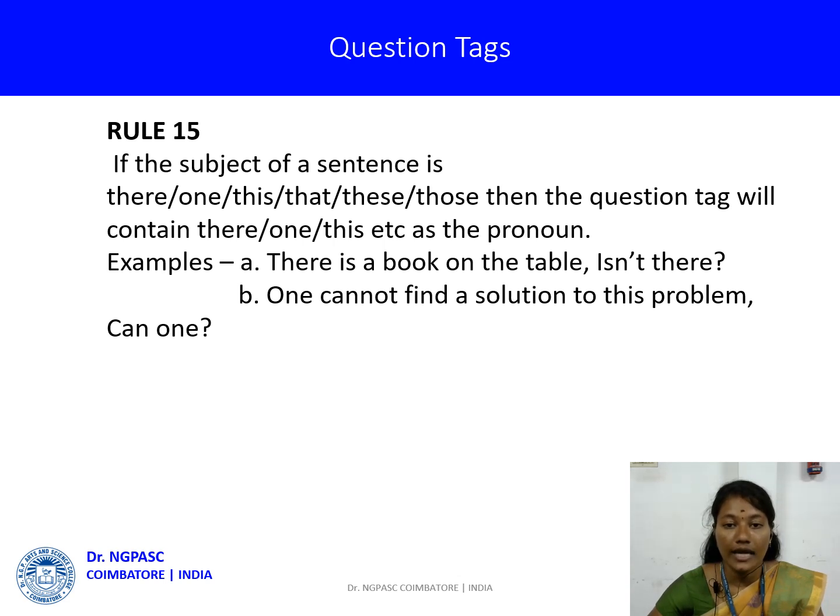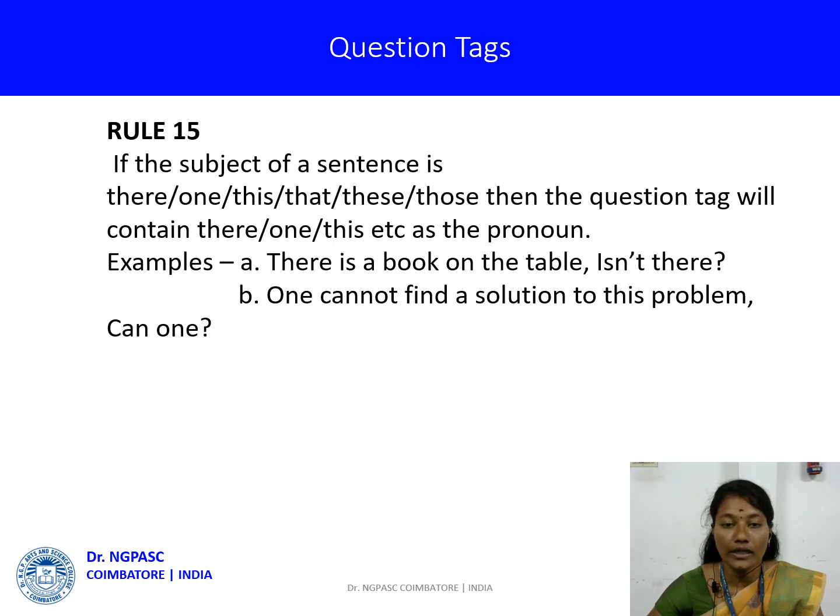Examples: there is a book on the table, isn't it there? One cannot find a solution to this problem, can one? So these are the examples for rule 15.